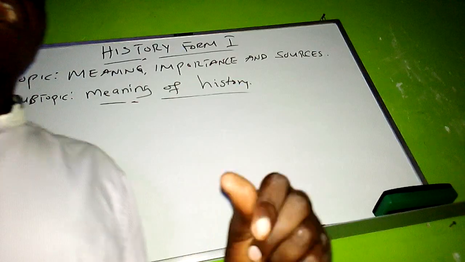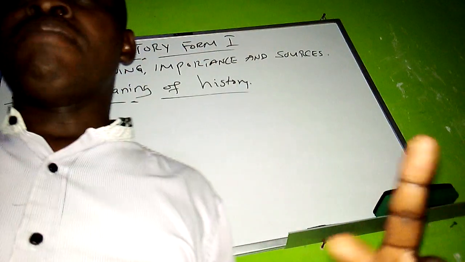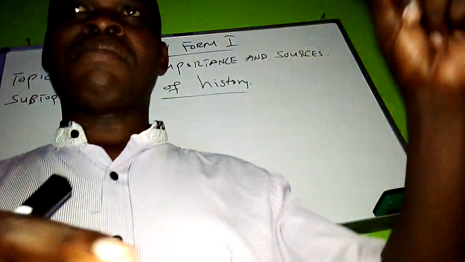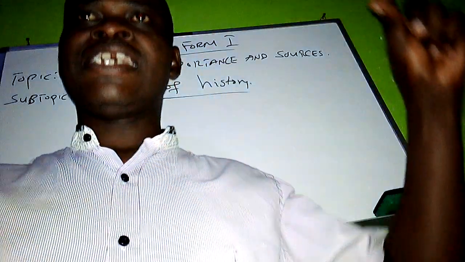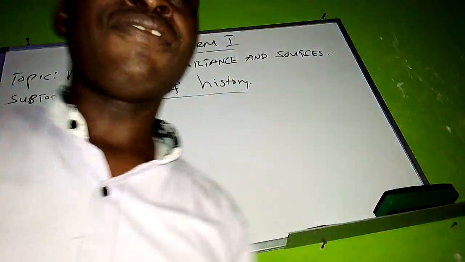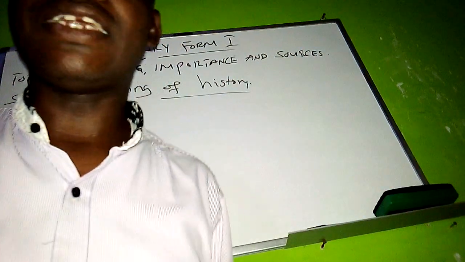Those events you learned are all about history, because historians search and write about them, which is now what comes to be known as history. Therefore, by definition and in the simplest way, you can say that history is the study of past events.